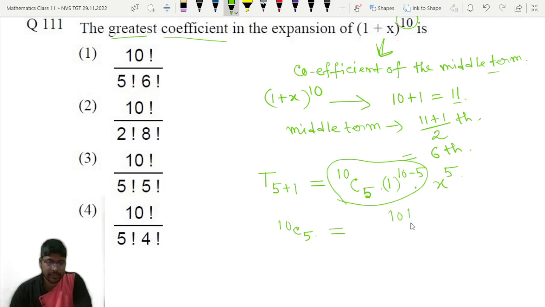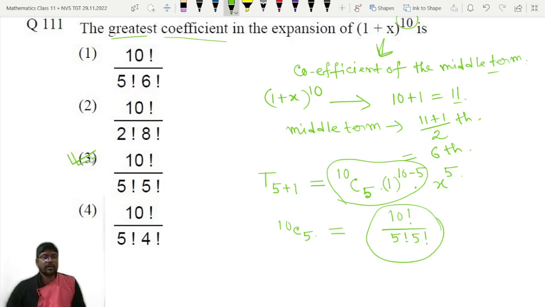10C5 means 10 factorial divided by 5 factorial into 5 factorial. Okay, that is our answer. So which option can you see? Option number 3 is the correct answer for this question. Question number 111, option number 3 is the correct answer. So let's move to the next question.